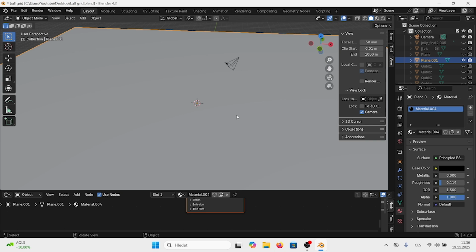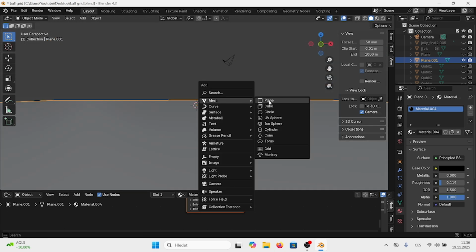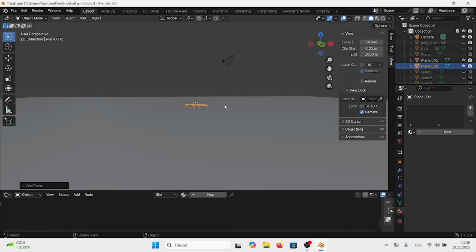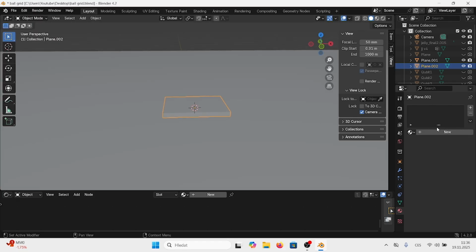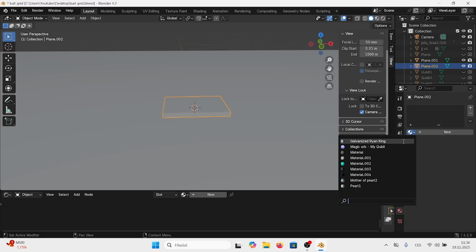So now we can add our mesh, and this is our mesh, and we will click Tab and E for extrusion, and we will enter some value which will be 0.15, and now we need to assign a material.